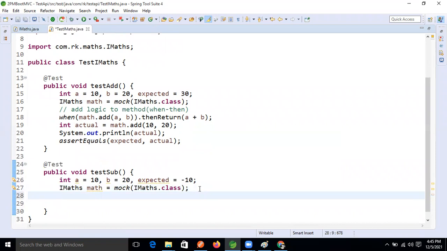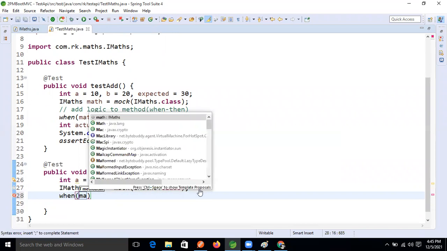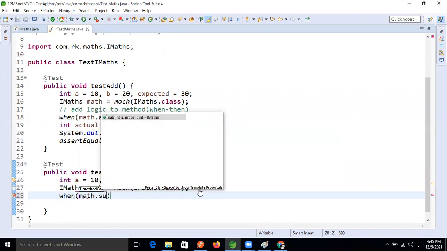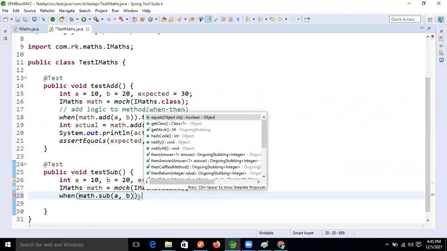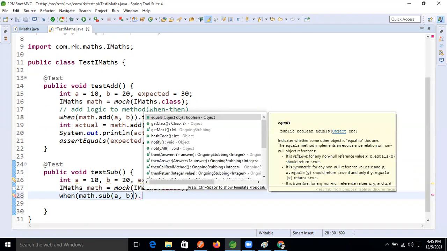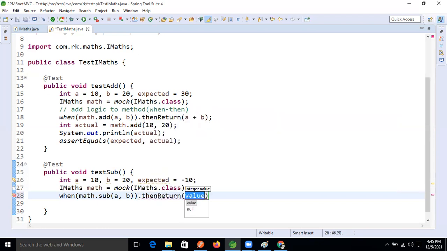Here again, what we do: when math dot sub of a comma b, then return a minus b. Very good, appreciated. Like this we will write.